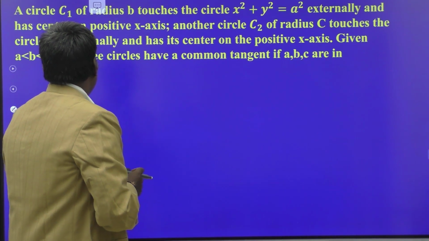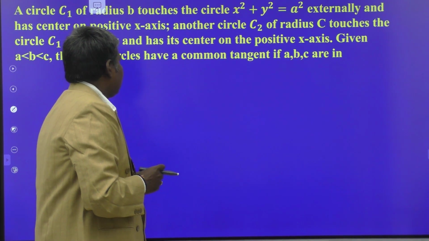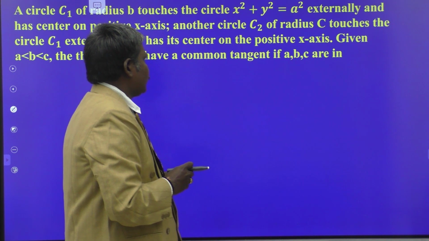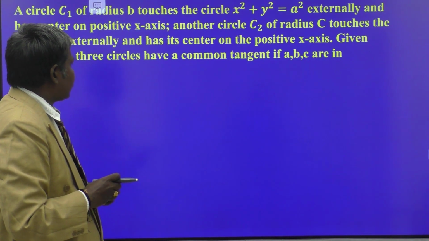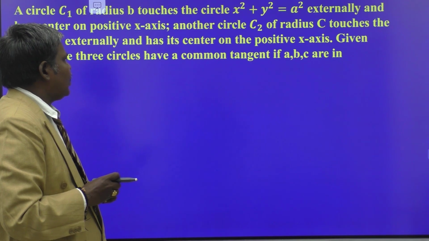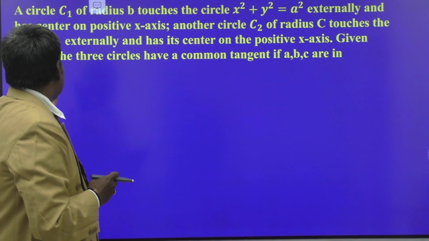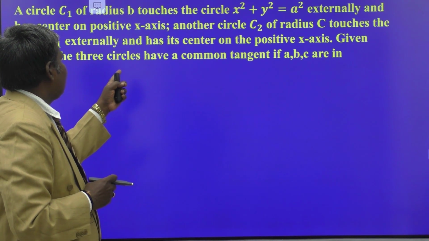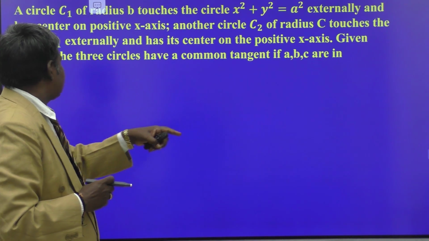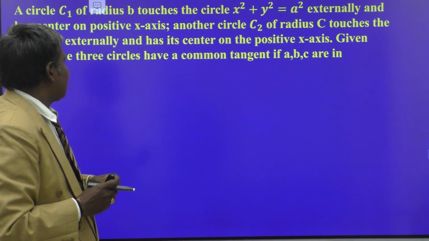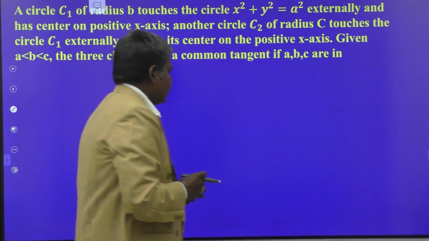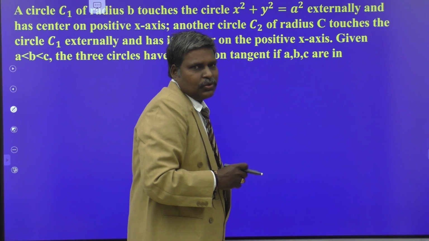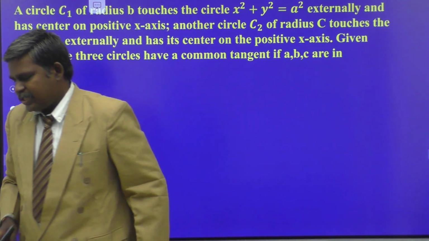This is the question. A circle C1 of radius B touches the circle x square plus y square is equal to a square externally and has its center on the positive x-axis. Another circle C2 of radius C touches the circle C1 externally and has its center on the positive x-axis, given A less than B less than C. These three circles have a common tangent, then A, B, C are in what? This is the question for you. So this is the question.